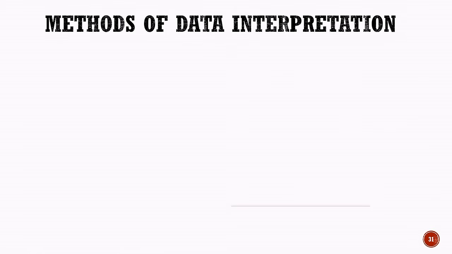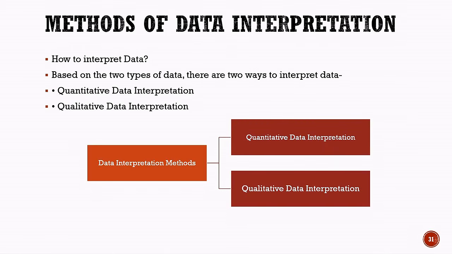Now, let us understand the methods of data interpretation. How can we interpret data? Based on the two major types of data, there are two ways to interpret data. The first is quantitative data interpretation. The second is qualitative data interpretation. Quantitative data interpretation deals with numerical data.